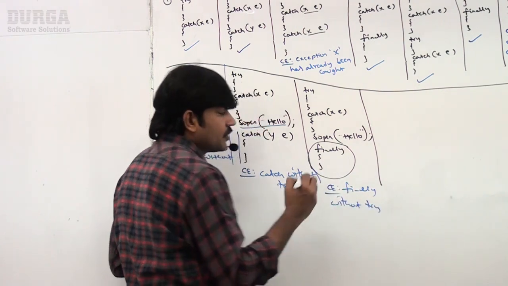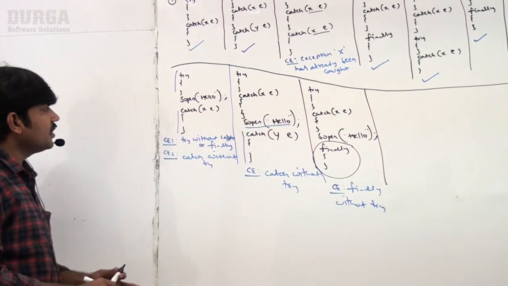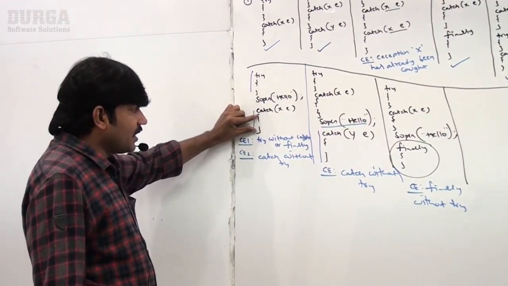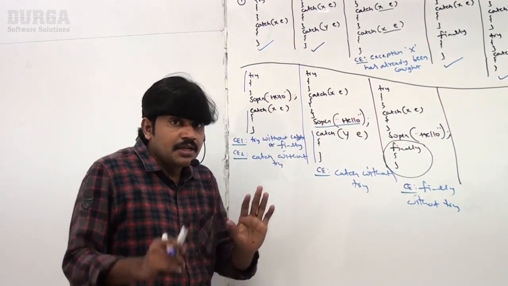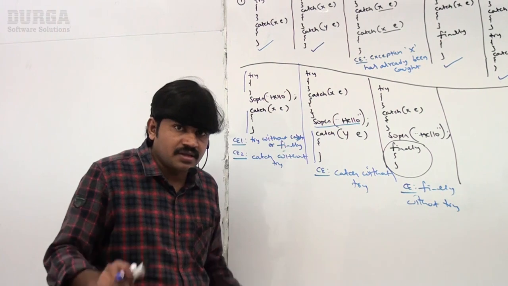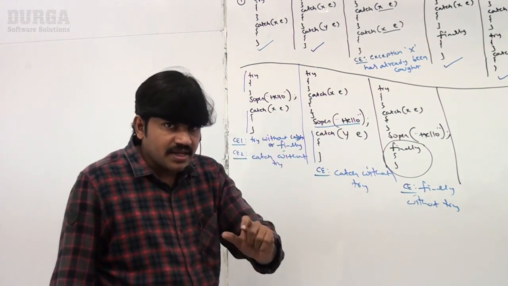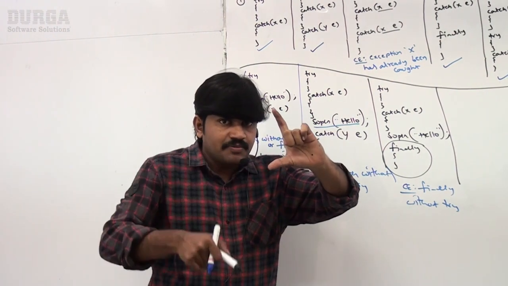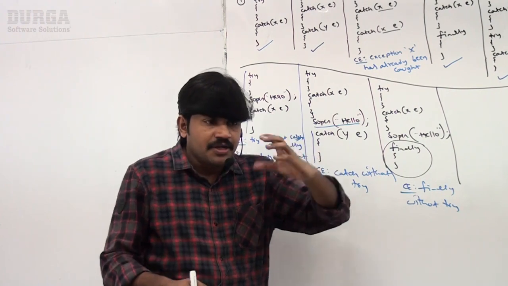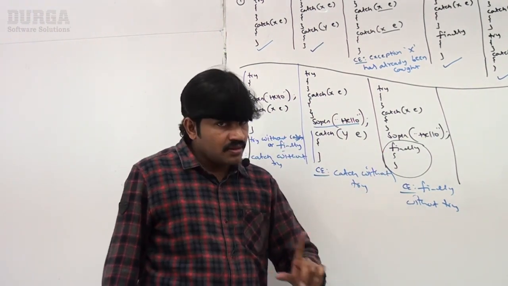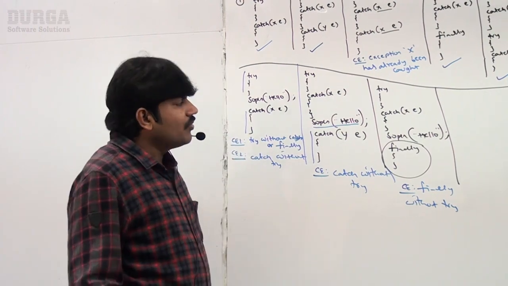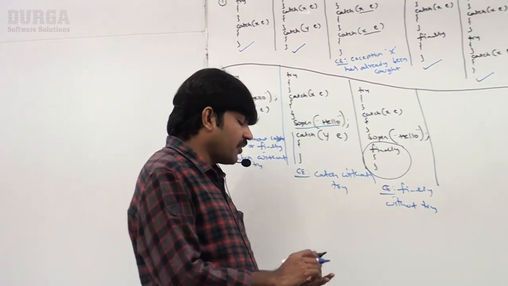So the conclusion here is, in between try and catch, or in between catch and catch, or catch and finally, independent statements we can't take, because try catch finally in total is only one statement. In a single statement, using some independent statements in the middle is not at all possible. Clear, right?